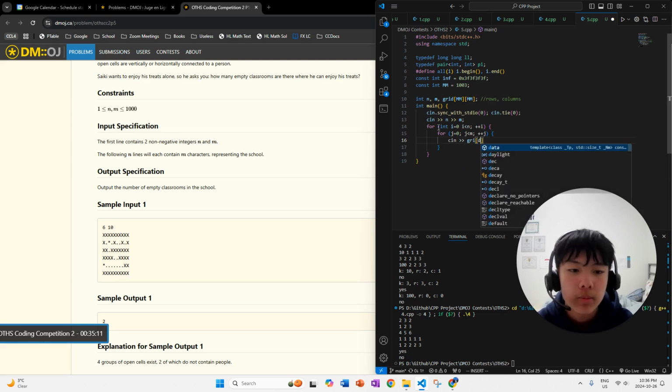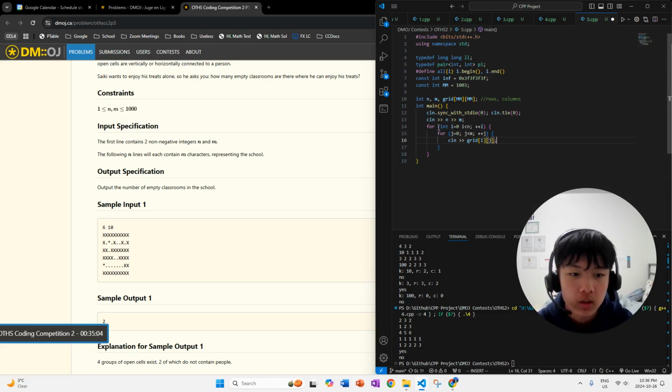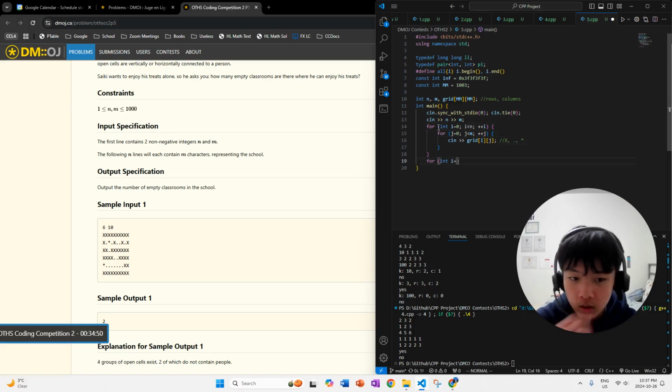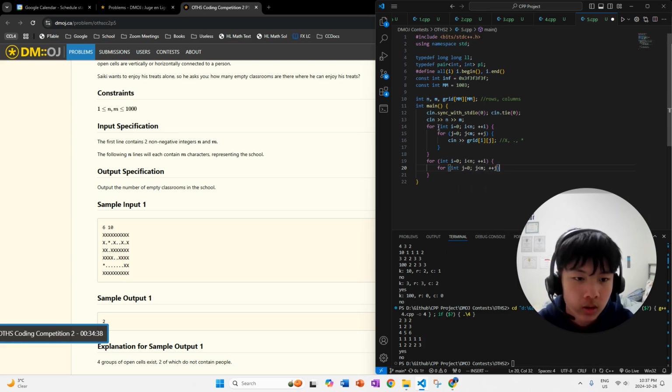And then input each value for each position, which is going to be either x, dot, or asterisk, denoting either wall, open space, or person. Now, I made a typo here, it should be a semicolon. So now we're actually going to go through every single position in the grid, and we're going to do the exact same algorithm.